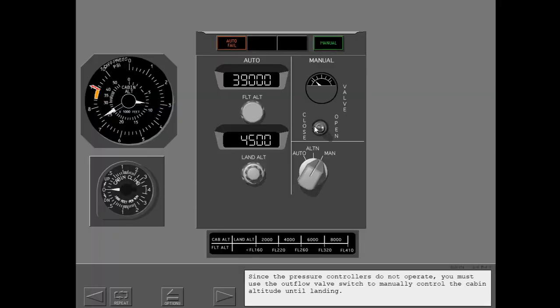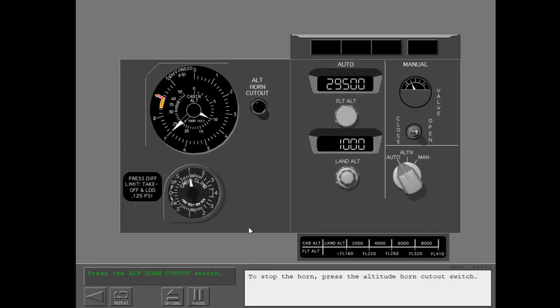Since the pressure controllers do not operate, you must use the outflow valve switch to manually control the cabin altitude until landing. If the cabin altitude is greater than 10,000 feet, the cabin altitude warning horn operates. To stop the horn, press the altitude horn cutout switch. Although the cabin altitude is still greater than 10,000 feet, the horn stops.